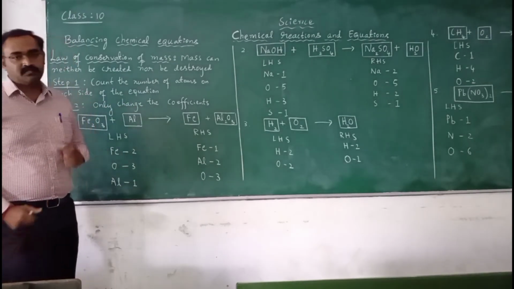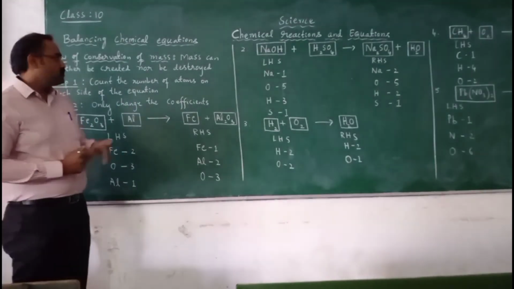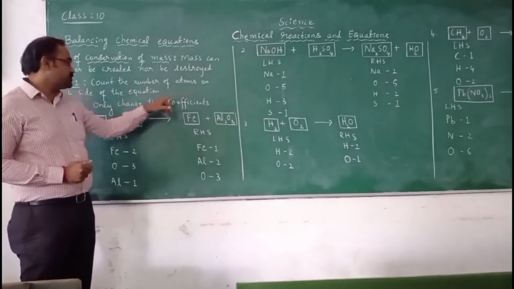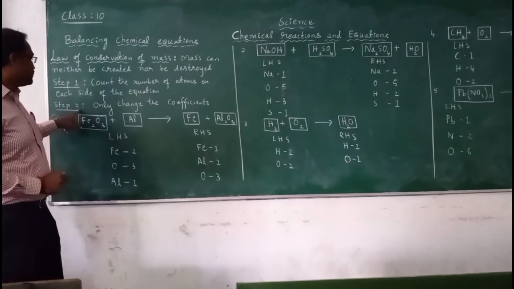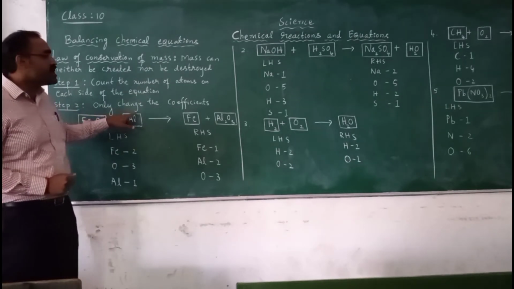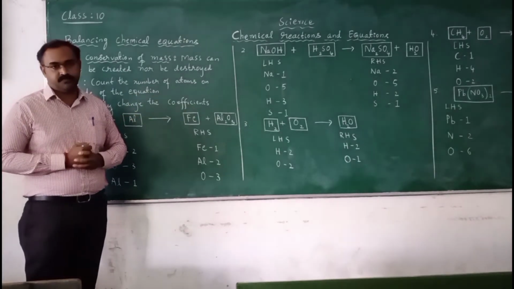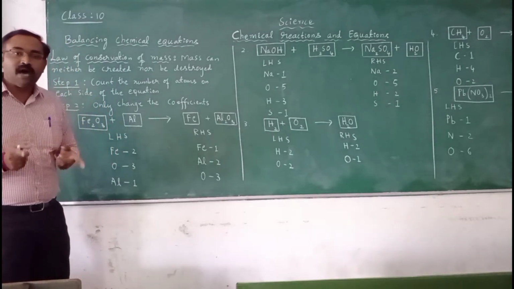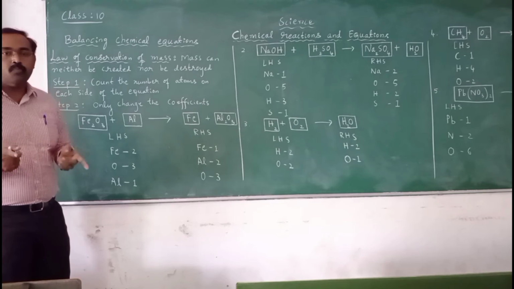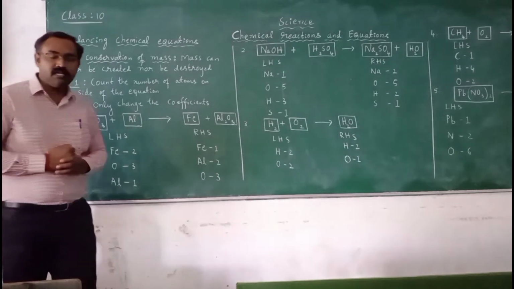Step 2: only change the coefficient. We have to change the coefficients to balance the equation, on both the left hand side and the right hand side.